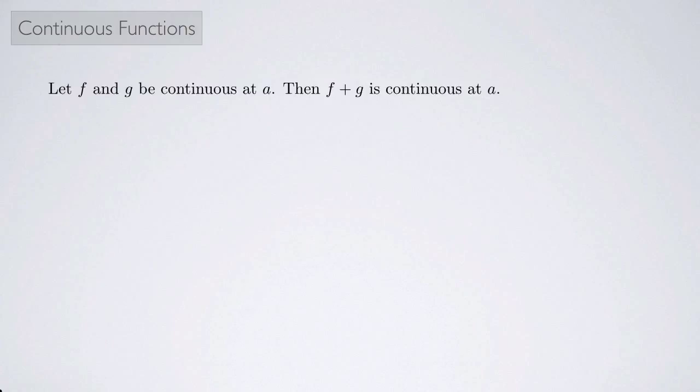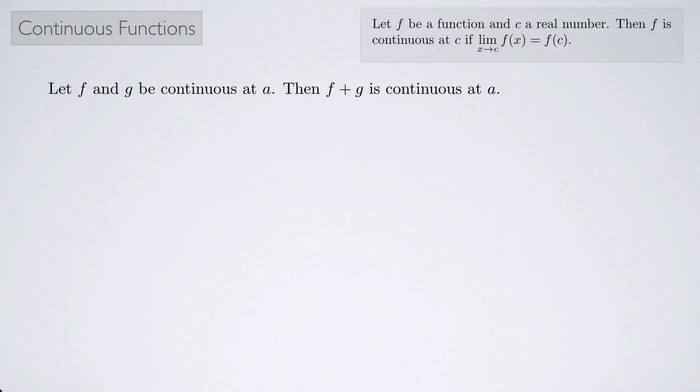So let f and g be continuous at a, and we'll look at what happens when f plus g is continuous at a. So this was the first bullet point from the last slide. So let's figure out why this is true. Here's the definition for what it means to be continuous at a point. This was just the same definition I had from the very first slide. And this is the limit as x approaches a now of f plus g. We're looking at the sum of two functions. And if we're going to show that f plus g is continuous at a, then we want to show that the limit as x approaches a of f plus g at x equals f plus g at a.